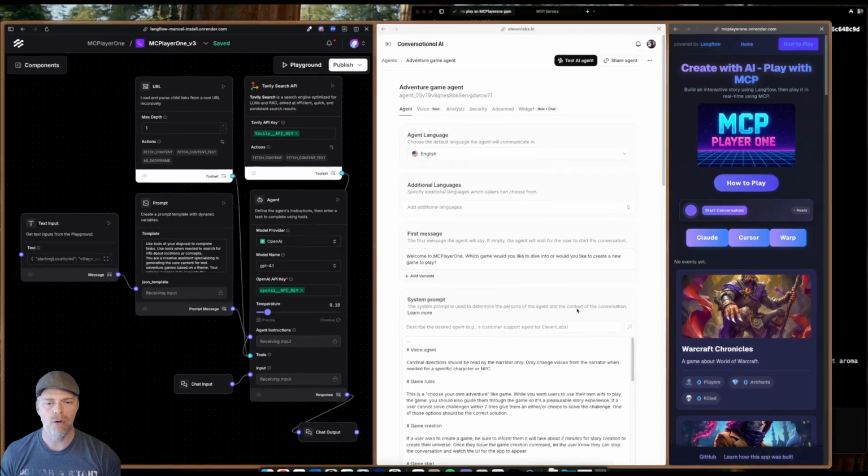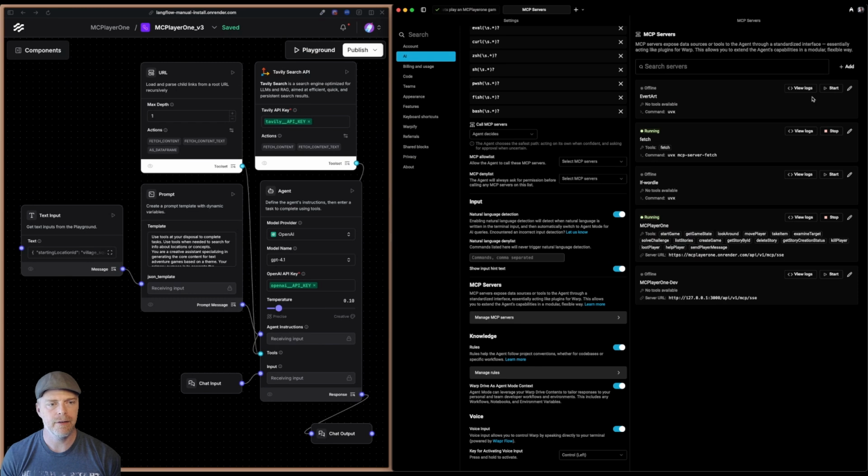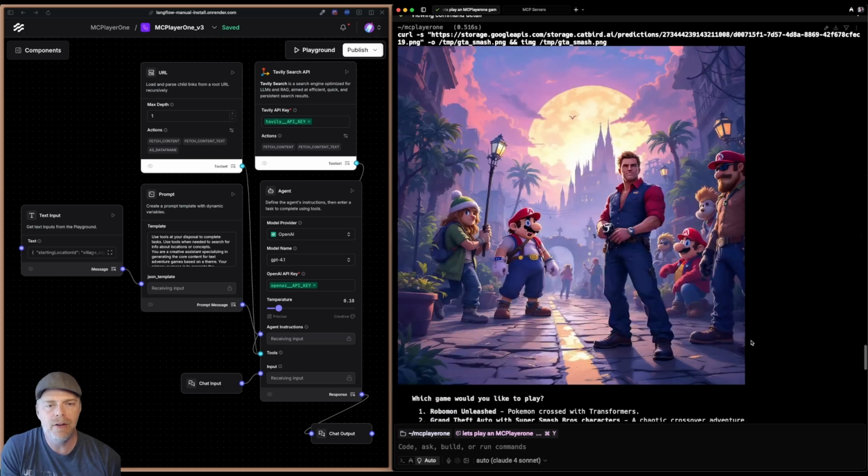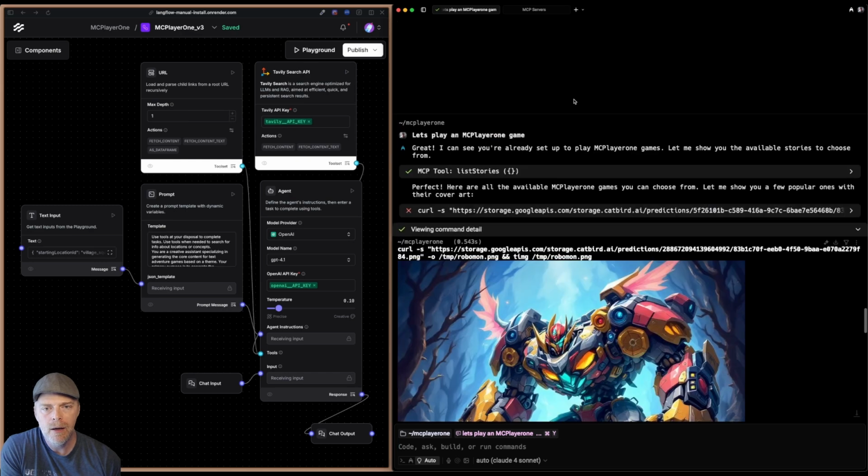So if we come back over to Warp, and we come back to these settings here, again, you'll see all these little tools here, and the agent is able to auto-discover those and auto-discover what they're for and everything. So the agent then determines what tool to use in what case. And you could actually see that happening, by the way, as we were coming down here.